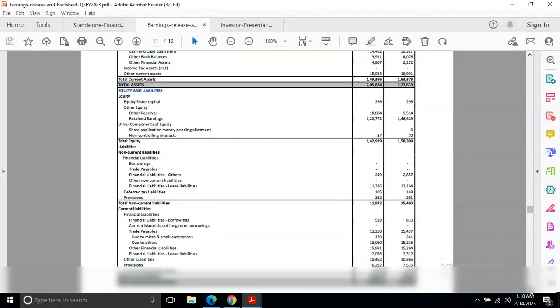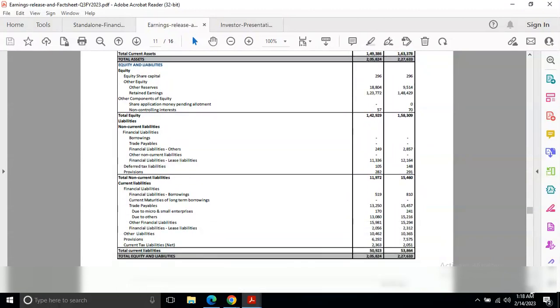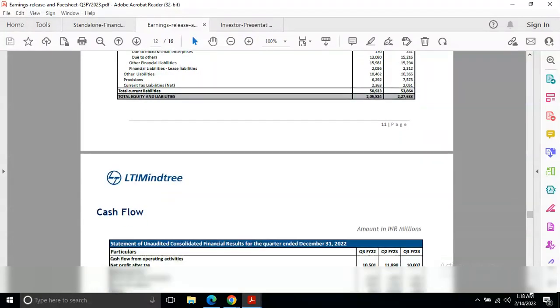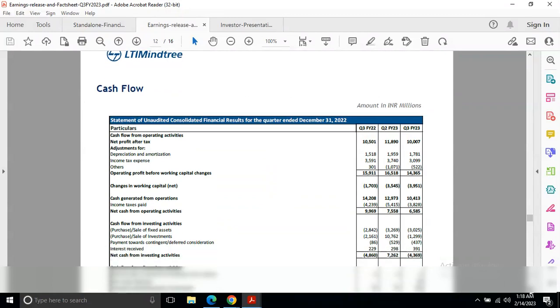And now see the liabilities. We will go through the main key points. Total current liabilities earlier were 50,923, this time it's 53,064. If we add the equity part as well, it's 227,633.